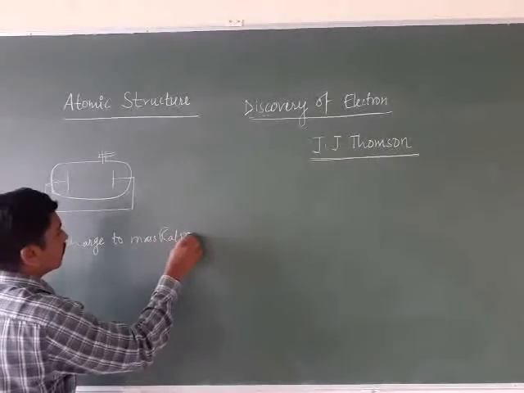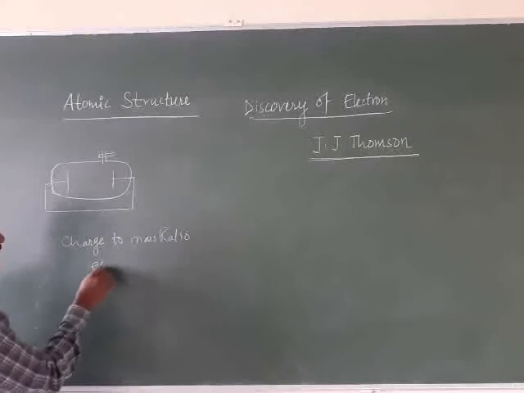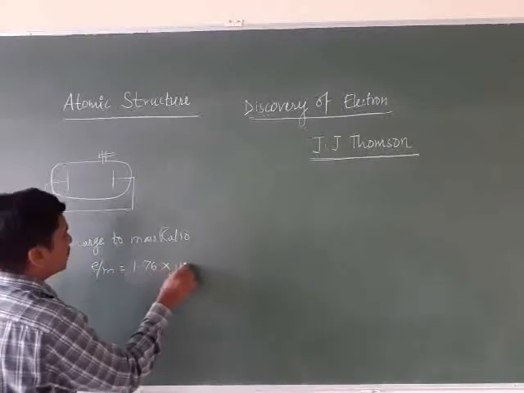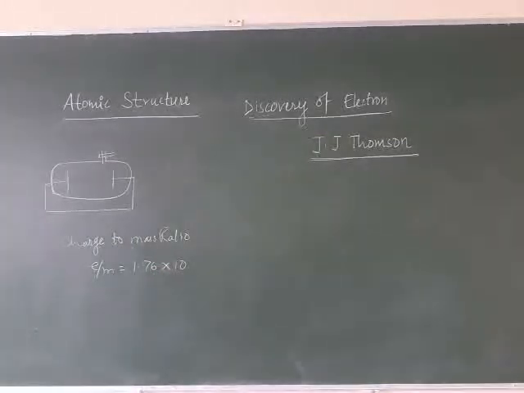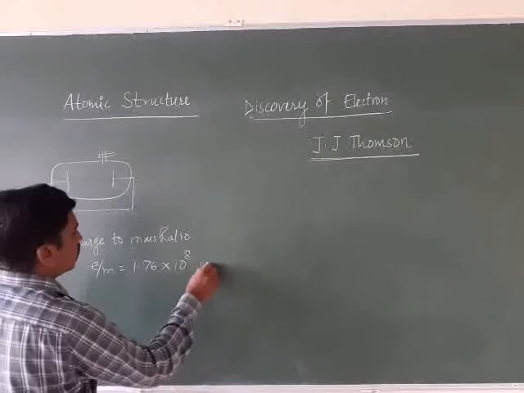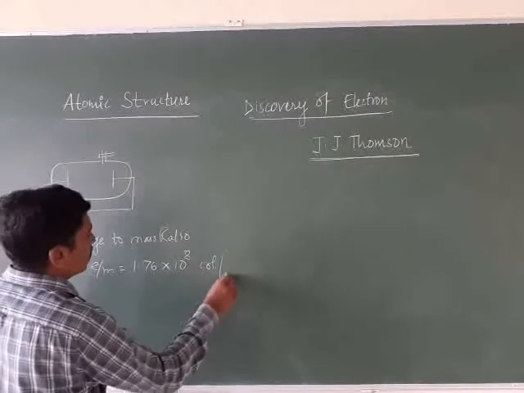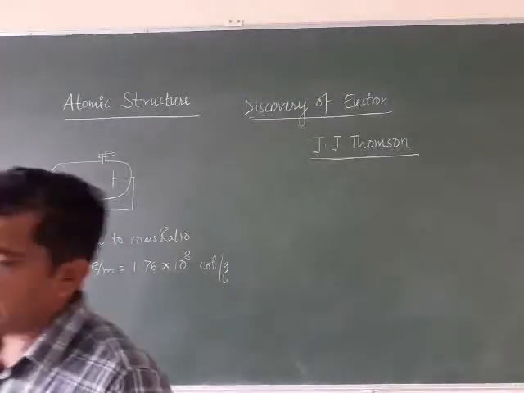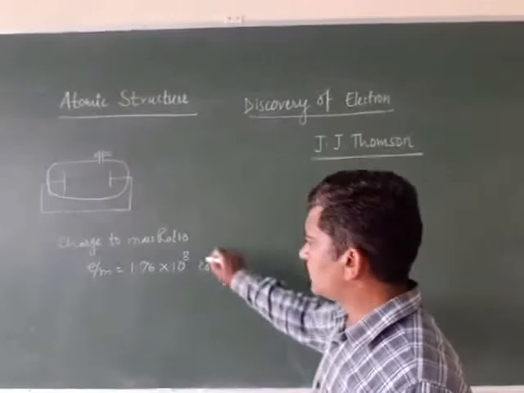The charge to mass ratio for cathode rays, or the electron, is 1.76 into 10 raised to 8 coulomb per gram. This is the ratio he observed.